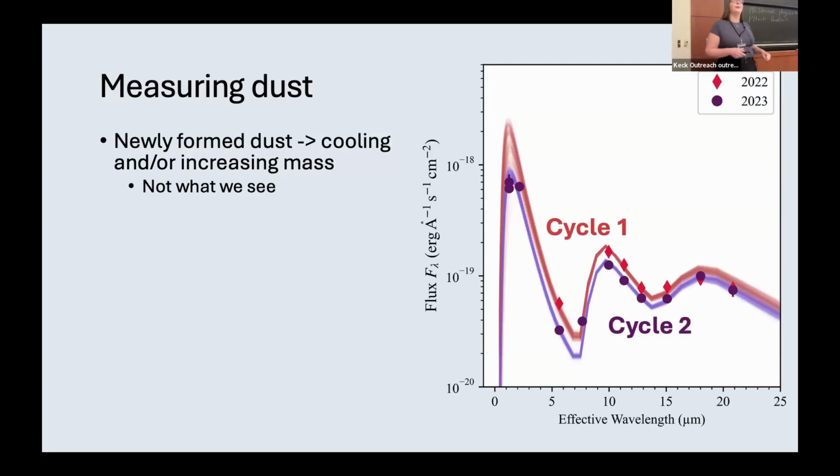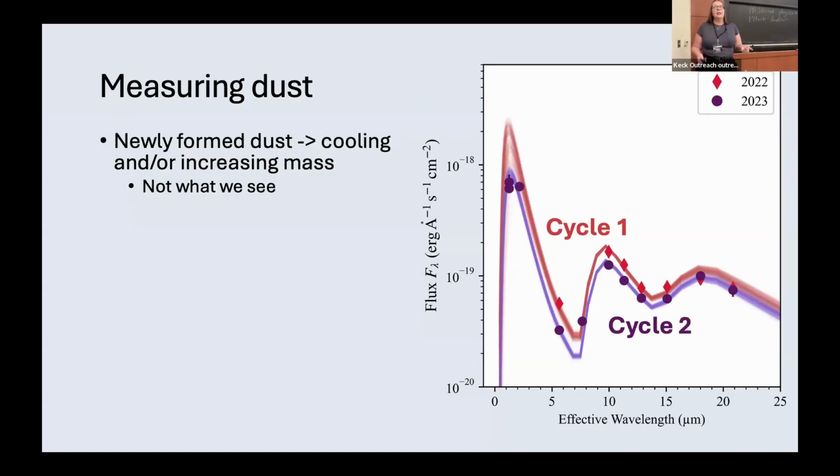And that's not what we see at all. So the Cycle 1 observations are the pink diamonds, and the Cycle 2 are the purple circles. And you can see that the SED has dropped from one cycle to the next. Now, there's only a year between these observations, so not a huge time difference, but certainly we're not seeing the evolution that we would expect.